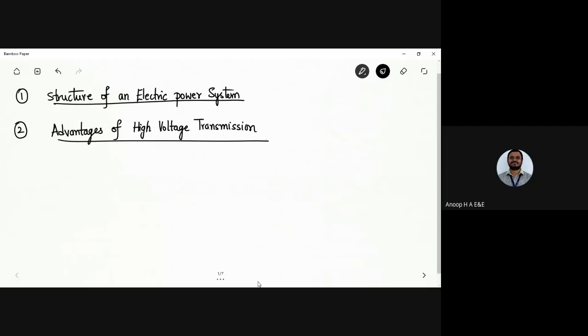In module number one, introduction to electric power system, we are going to have the structure of an electrical power system. Second, we are going to have the advantages of high voltage transmission system. We are starting with module number one in these online classes, and as time proceeds, we'll go ahead with the remaining modules.